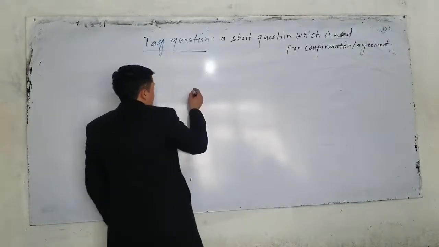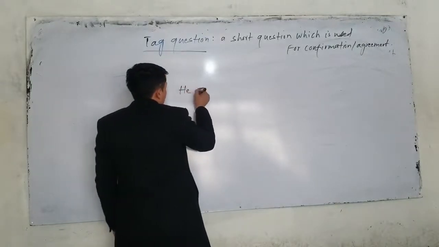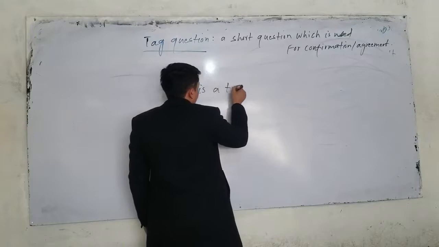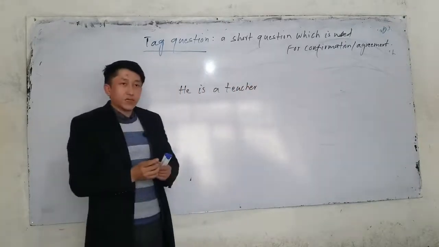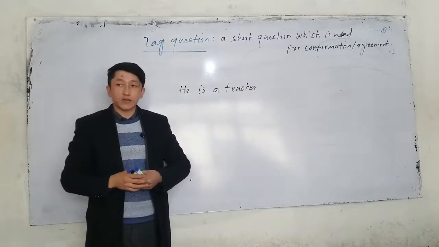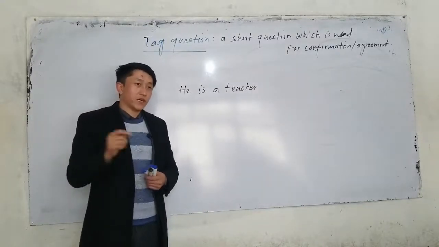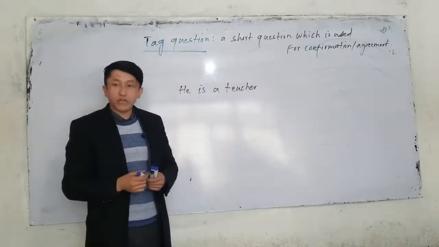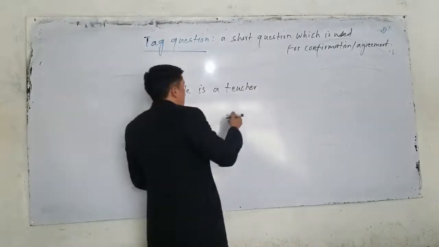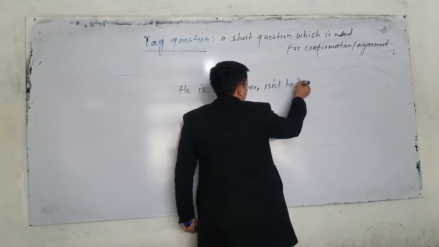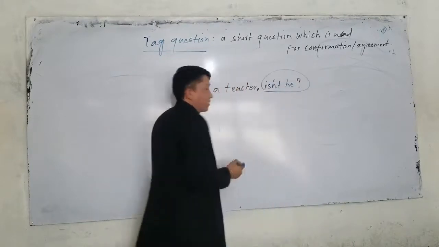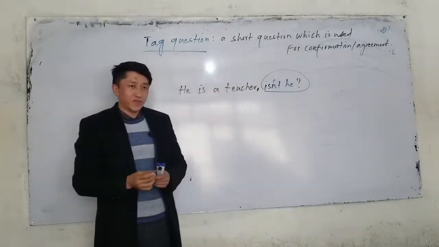For example, if I say he is a teacher, and I want to look for the agreement or confirmation whether he is or he is not, I have to use a tag question. He is a teacher, isn't he? Now, this is called a tag question. So what is a tag question?